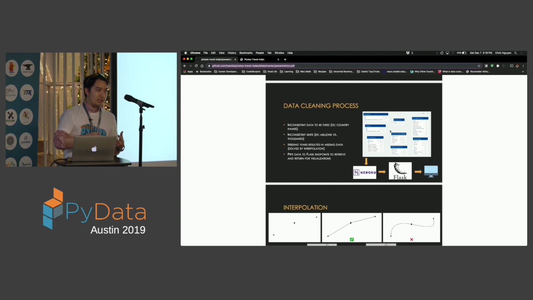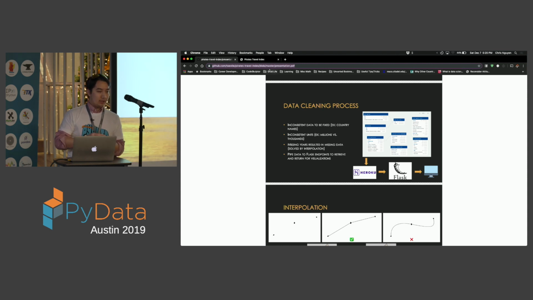Now the population data was a little bit tricky because with certain countries like the US, you only have a population every 10 years, for instance. It's not measured every year. But we decided to just do a simple interpolation technique to estimate the years in between, targeting the years 2011 to 2018. And we kept it in the PostgreSQL database, which we host in Heroku, piped over to Flask, and created this website, which I'm about to show you.